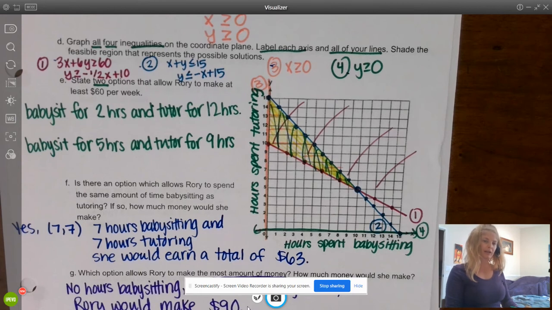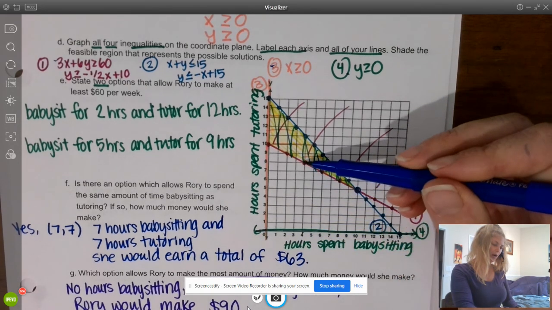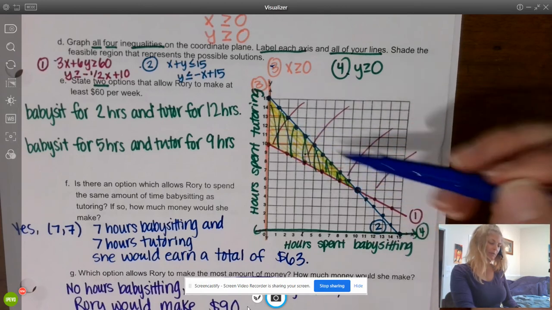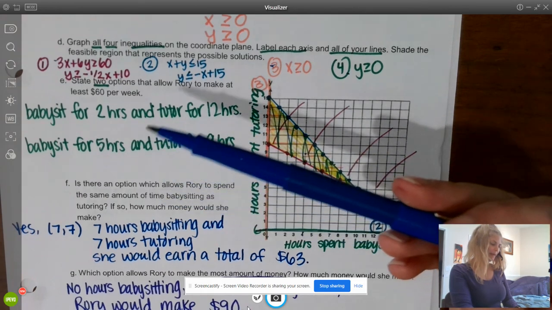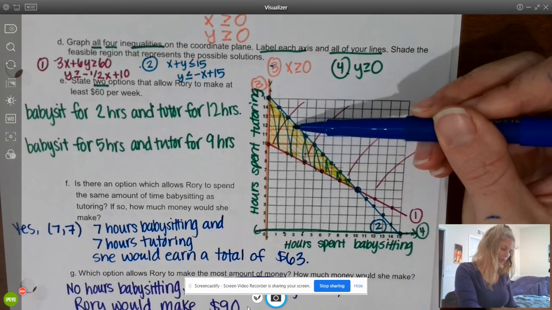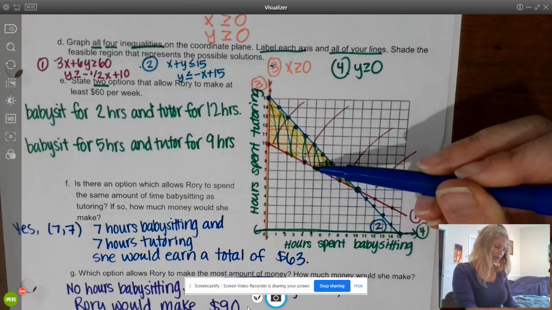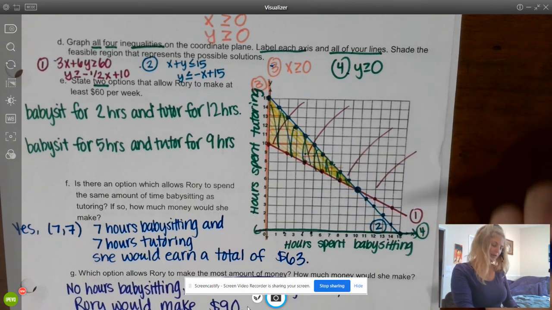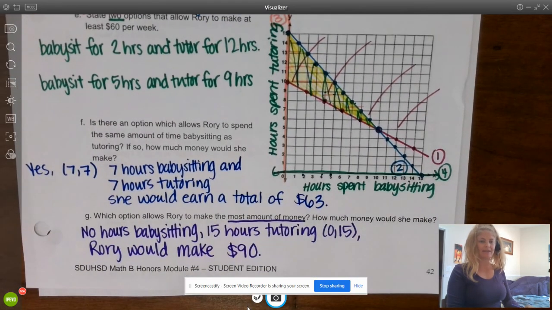So 2 options that allow Rory to make at least $60 a week. There's many options here. Please double check that your hours babysitting and hours spent tutoring are inside the feasible region or on one of the boundary line points. So I used babysit for 2 hours and tutor for 12 hours. And then I used babysit for 5 hours and tutor for 9 hours. Okay, is there an option that allows Rory to spend the same amount of time babysitting as tutoring? If so, how much money would she make?